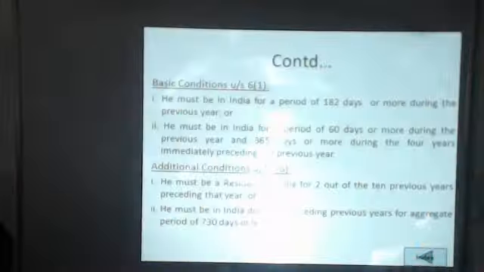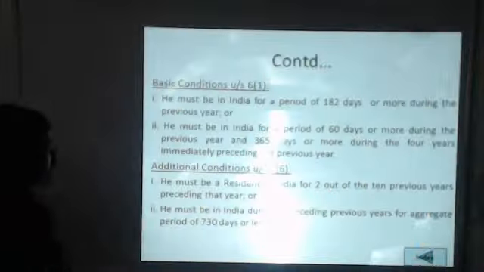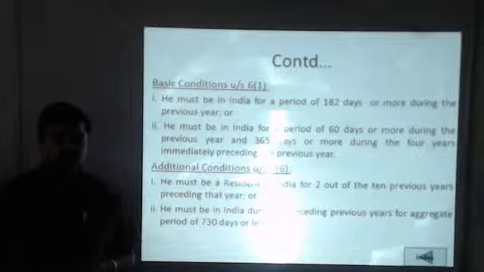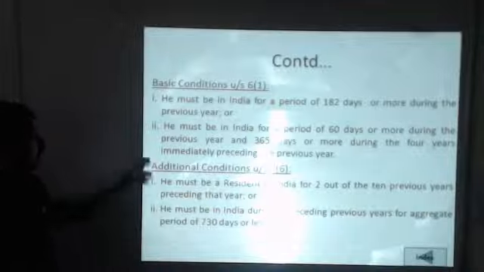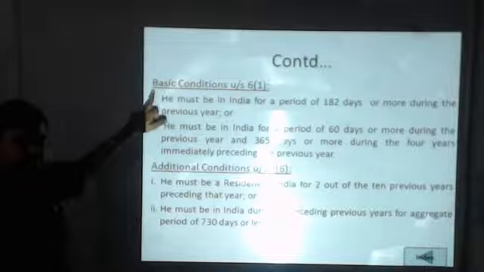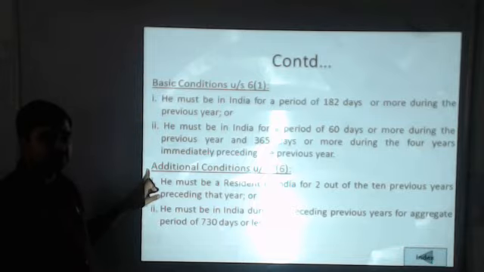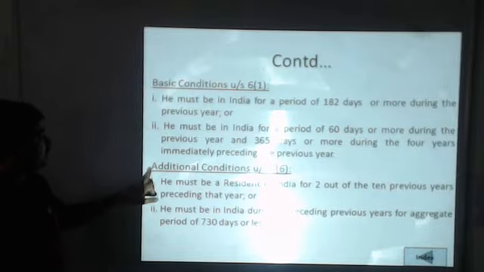Now let us check the conditions which should be fulfilled for being a resident in India. There are two basic conditions given under section 6(1), while additional conditions are given under section 6(6).